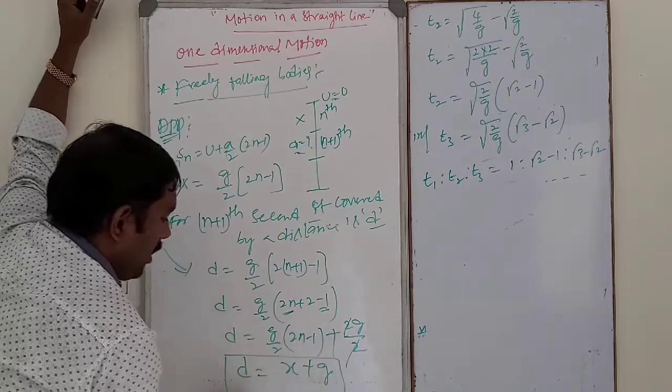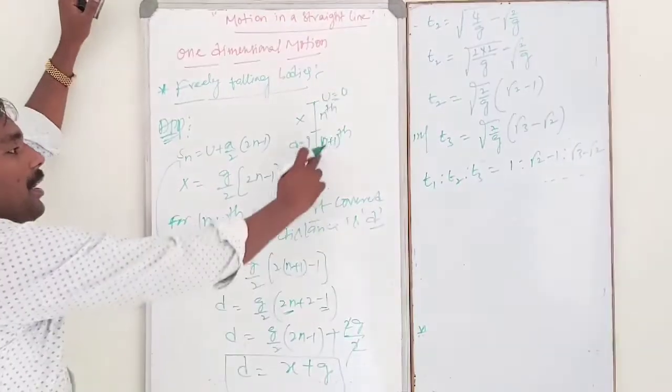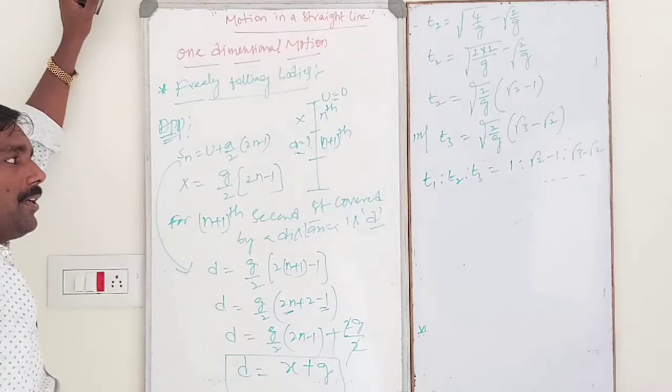So this is the distance traveled by the body in the next, n plus 1 second.